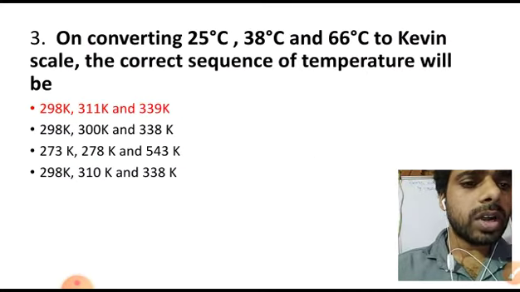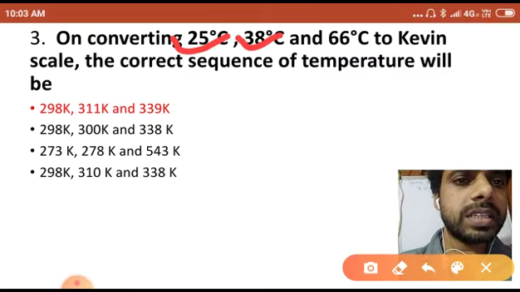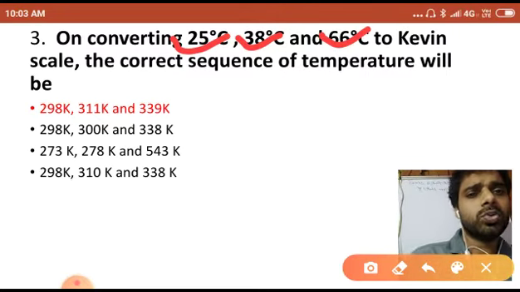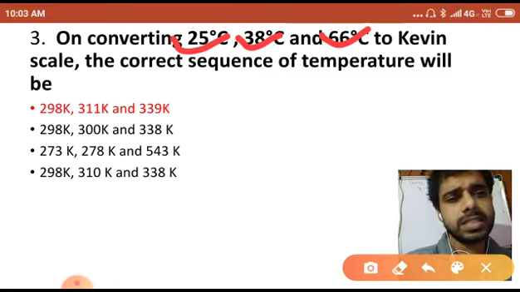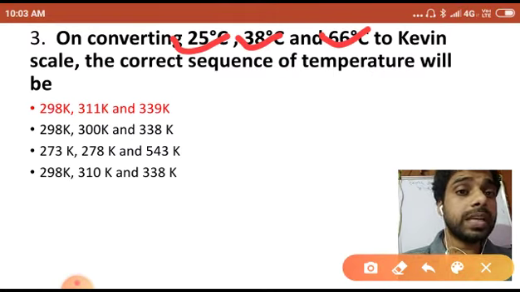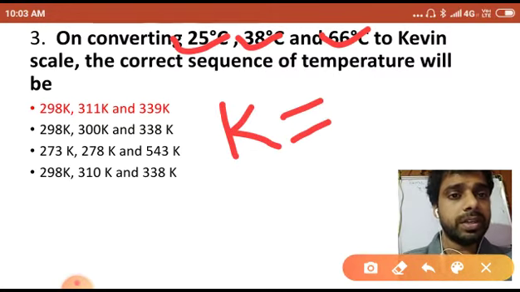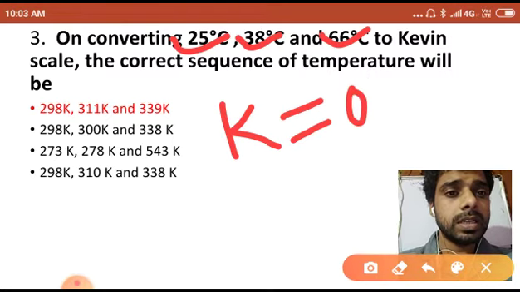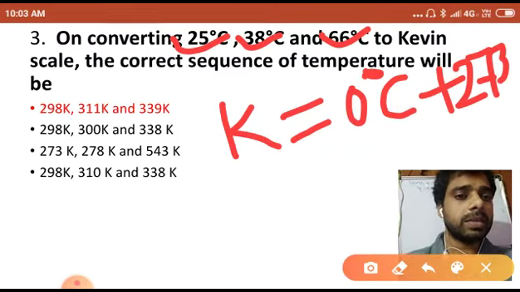Third, we will talk about this question you can see: on converting 25 degrees C, 38 degrees C and 66 degrees C to Kelvin scale, the correct sequence of temperature will be. And you know, dear students, there is a conversion factor from degrees Celsius to Kelvin. This conversion factor is that Kelvin is equal to 0 degree C plus 273.